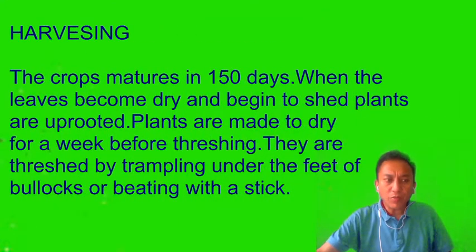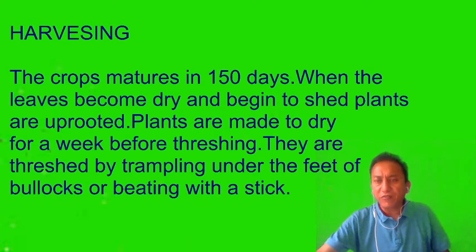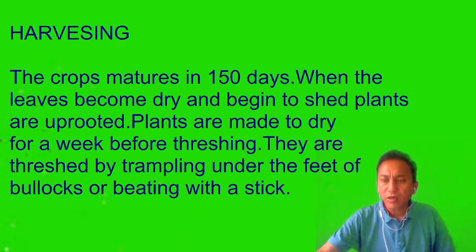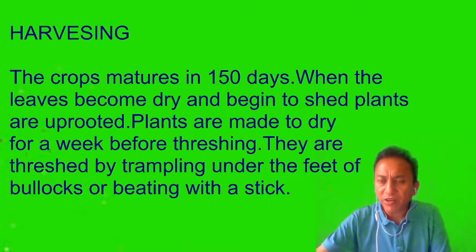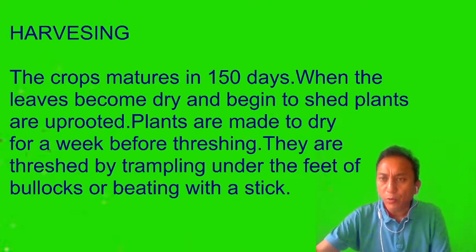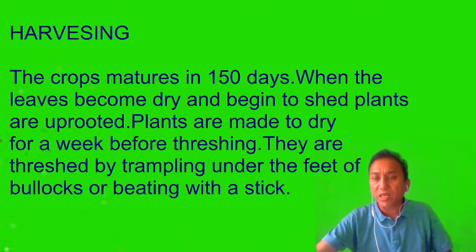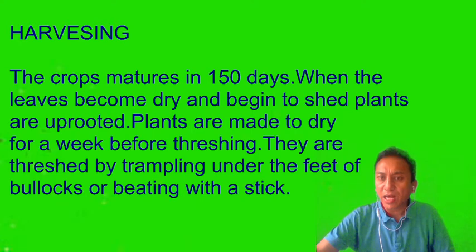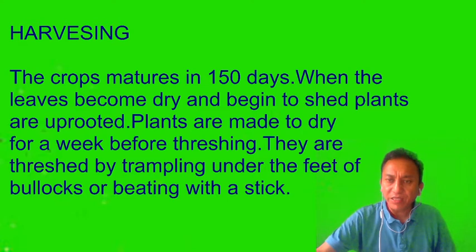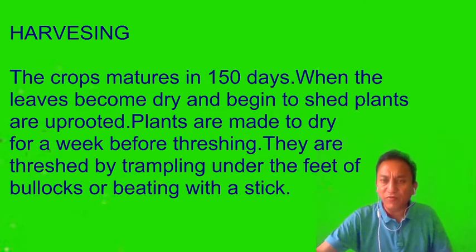Harvesting: the crop matures in about 150 days, slightly more than 4 months. When the leaves become dry and begin to shed, plants are uprooted. Plants are made to dry for a week before threshing. They are threshed by trampling under the feet of bullocks or beating with a stick. So that's how threshing takes place, where the seeds are removed from the stalk.